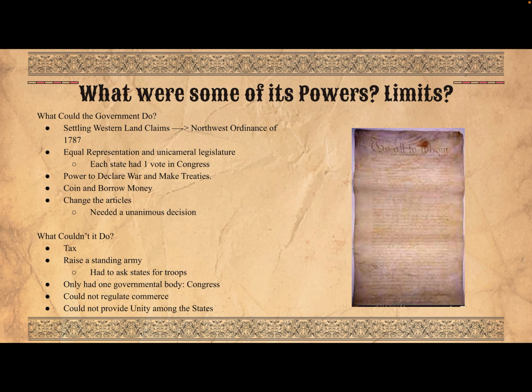They also only had one governmental body, which was the Congress. This meant that they did not have an executive or judicial branch, and they also could not regulate commerce between the states. As a result of this, they could not provide unity among the states, which led to further problems down the line.